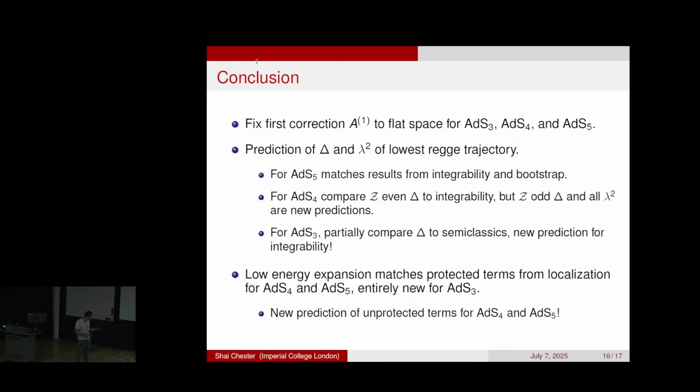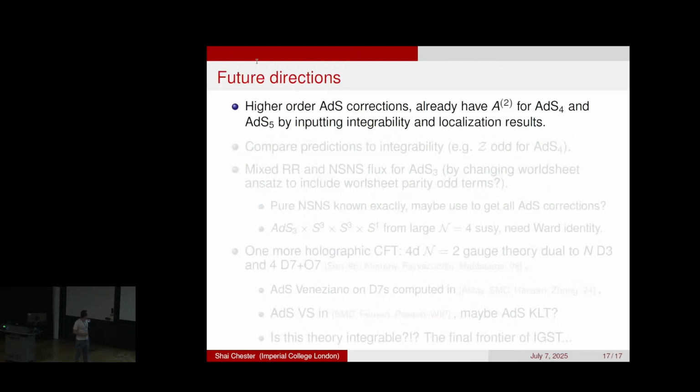So in the remaining minutes, because I started a bit late, I can talk about future directions. First of all, it'd be nice to get higher AdS corrections. This was already accomplished for the second AdS correction for AdS4 and AdS5, in my paper with Daliang and Tobias, and the previous paper by Fernando and Tobias. To get the next AdS correction, it's not just automatically fixed.